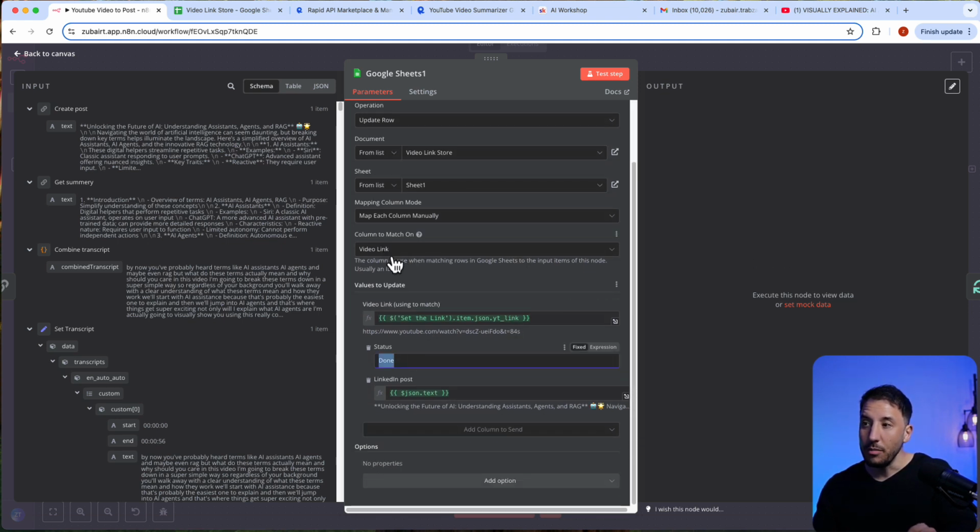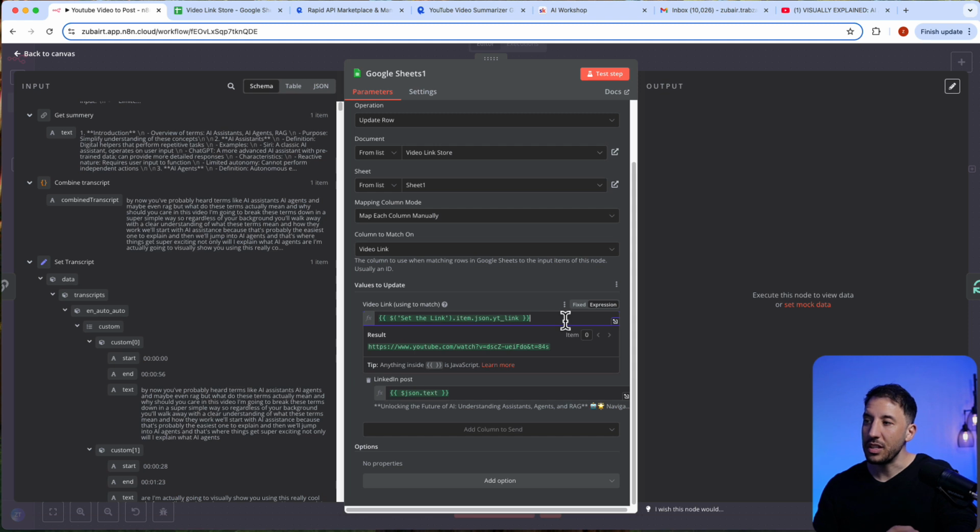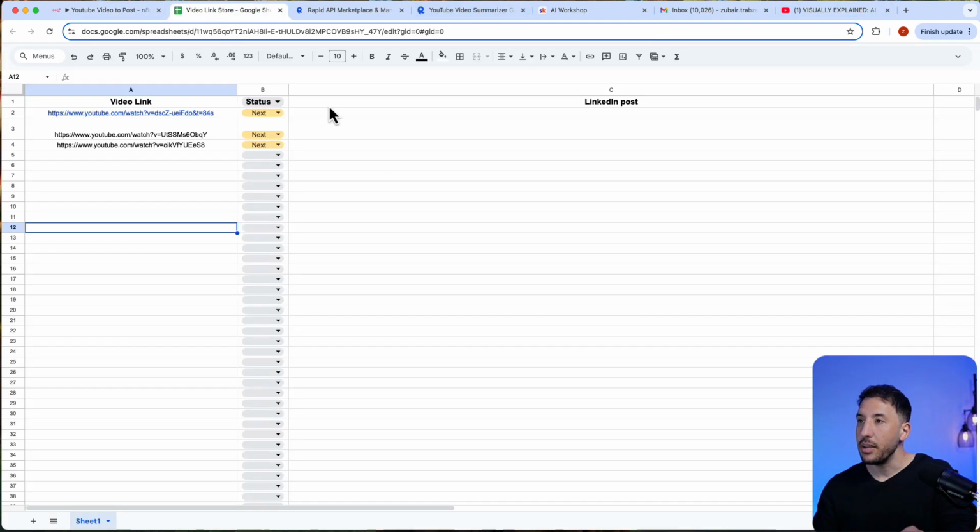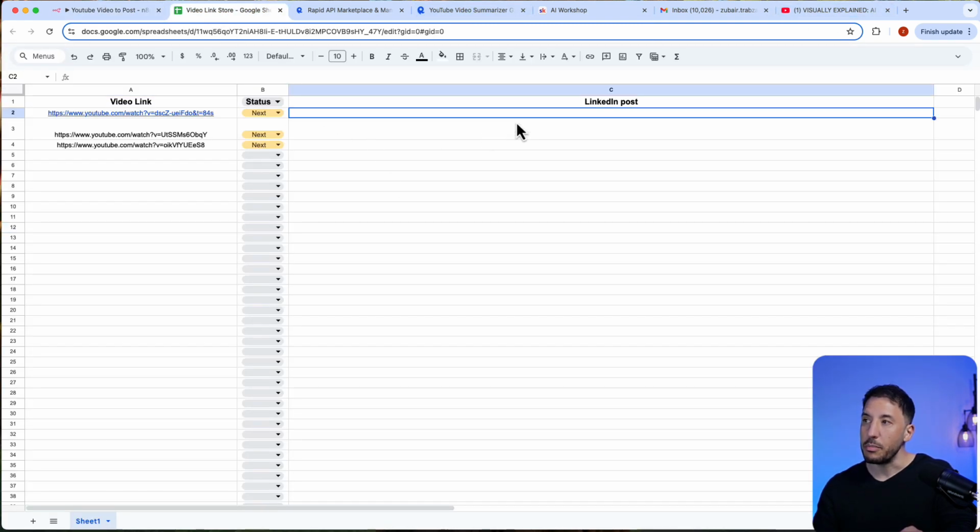So I'm grabbing the column, the video link, as the column to match on. That's what we're grabbing, the video link, and then the video link to match. And this is just coming in from our YouTube link that we created earlier. As you can see, if you click on the expression at the bottom, this will show the results, and you want to double check that to make sure you're grabbing the correct video link there. And then we're updating the status to done. And then obviously the LinkedIn post, so we're also updating the column right here. If we go back here, the third column is the LinkedIn post.